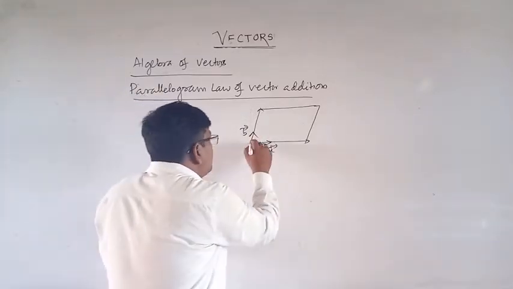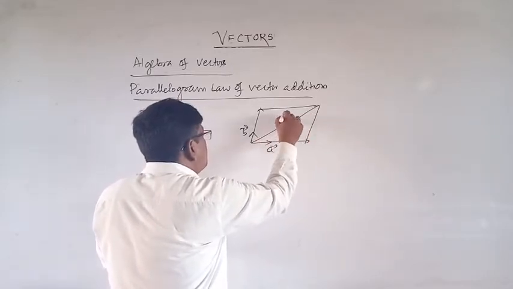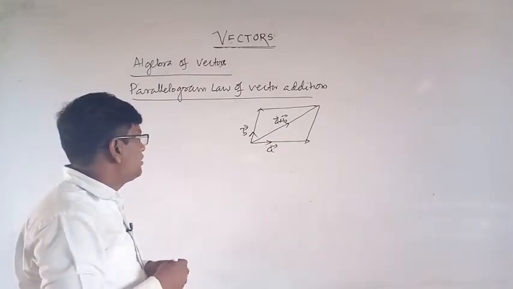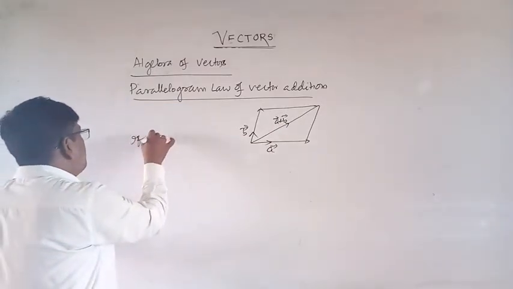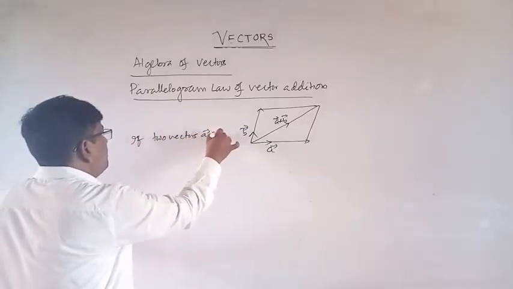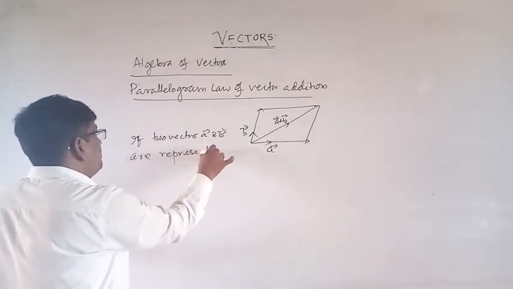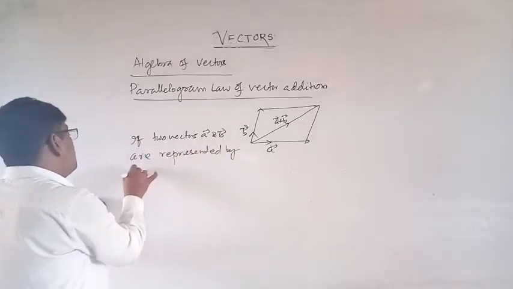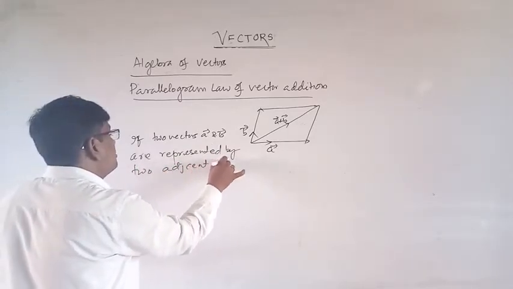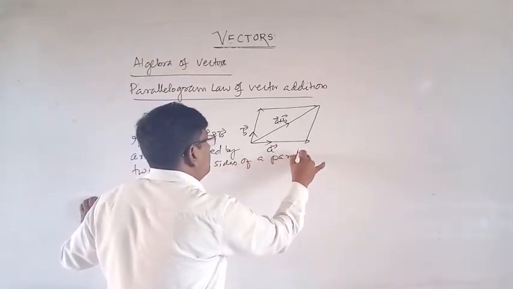So the resultant is A plus B. This is the parallelogram law of vector addition. If two vectors A and B are represented by two adjacent sides of a parallelogram,